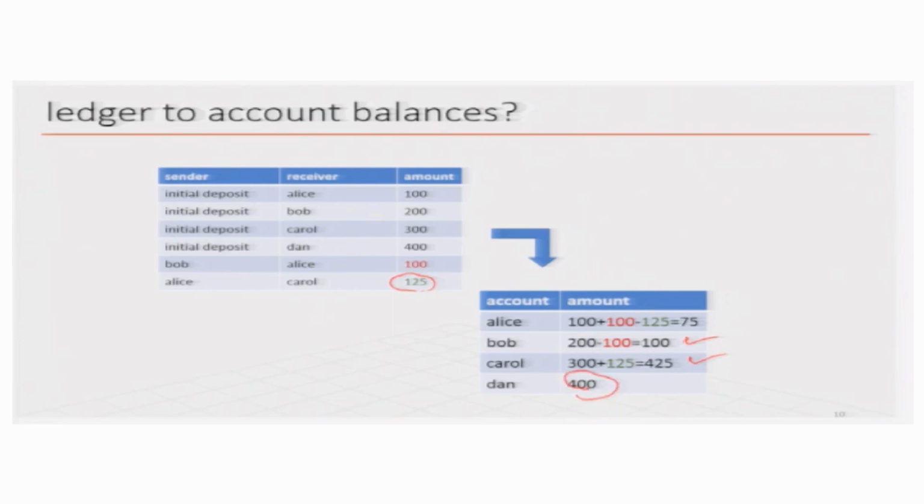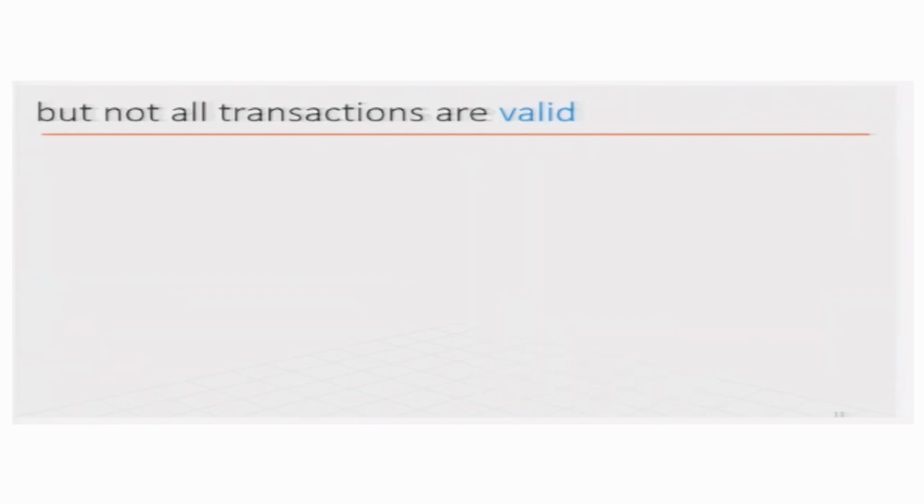So, this balance table can always be reconstructed from the ledger of transactions. So, the ledger of transactions is very fundamental, whereas from the balance table you cannot reconstruct the transactions. So, it is better to keep the transactions in the ledger than the account balance, because account balance is going to lose information.